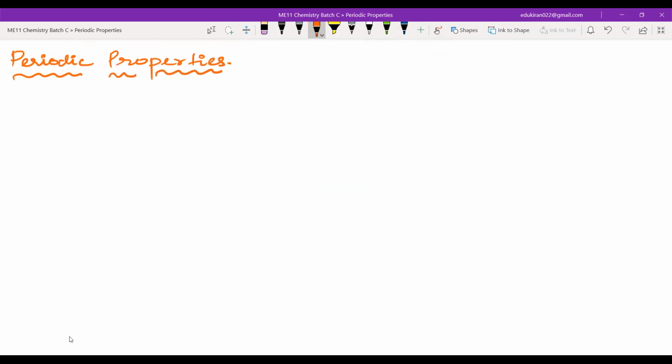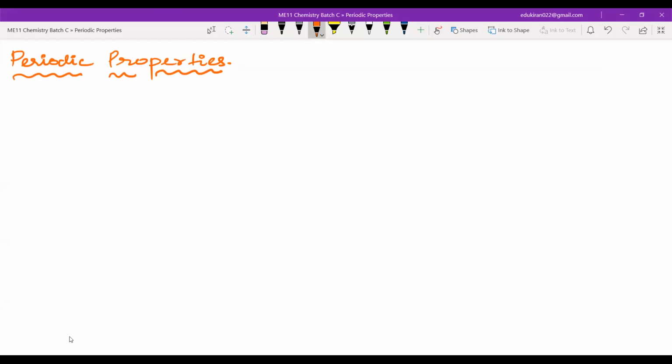Now, somewhere inside the periodic properties, there is one small topic which is not directly related to the properties of the elements in the periodic table. Okay, that is not directly related to that. So what is that topic? That topic is nomenclature of elements after 100 atomic number. Nomenclature of elements who have atomic number greater than 100. Now, the story: why is the nomenclature only for elements after 100, not starting from 1, 2, 3, 4? Why is there no systematic nomenclature for those elements?